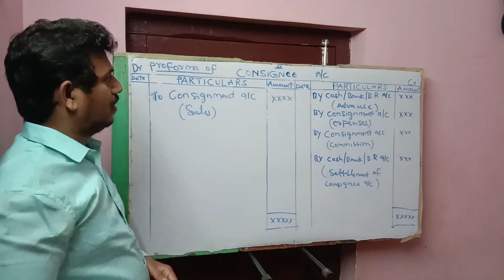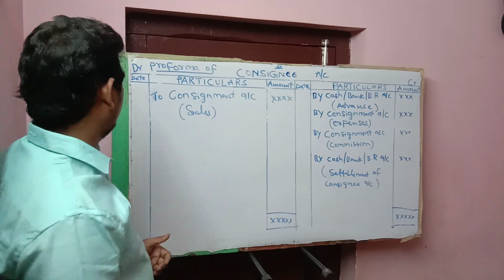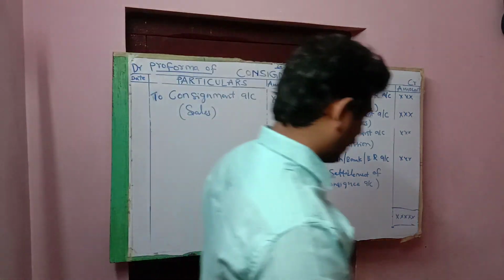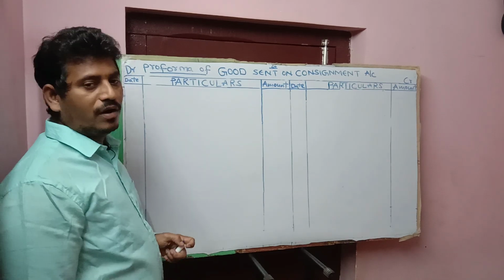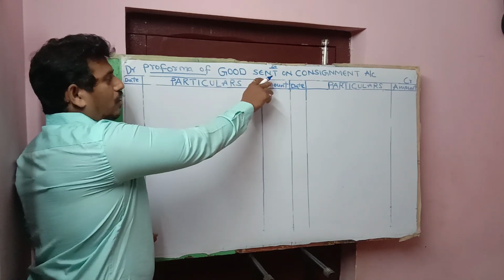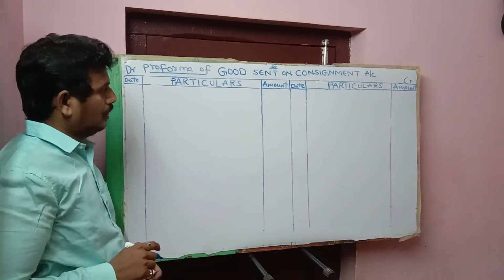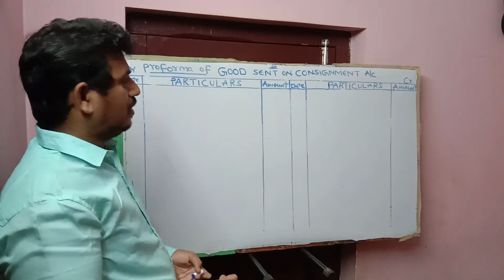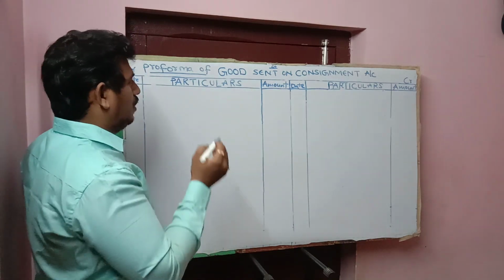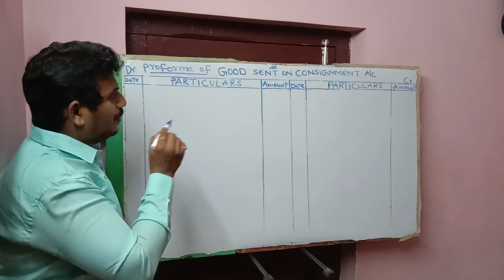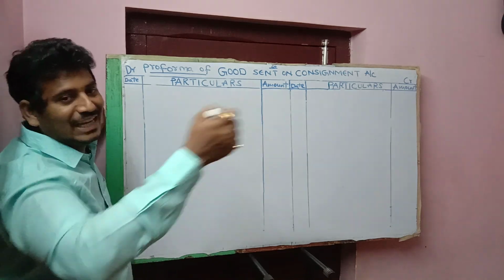Now we will look at goods sent on consignment account. Now the pro forma of goods sent on consignment account. When goods are transferred from consignor to consignee, the journal entry is consignment account debit to goods sent on consignment account.